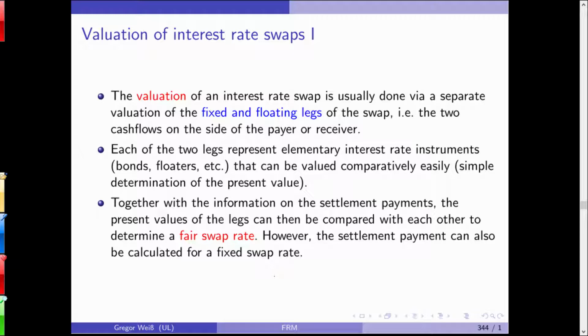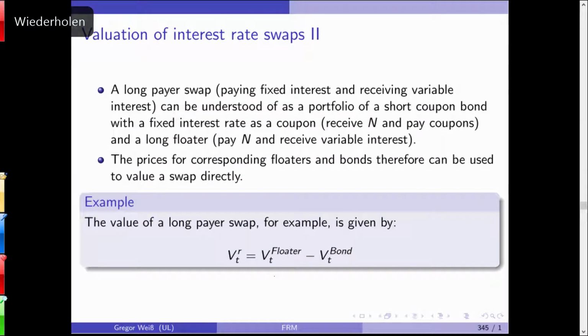Okay. Now, the valuation, we've seen this. You simply price the two legs, and the difference of the two legs will be the price of the swap. Now, you see that actually the long payer swap can be understood as a portfolio of a short coupon bond with a fixed interest rate as a coupon, and this corresponds to a floating rate note versus a bond.